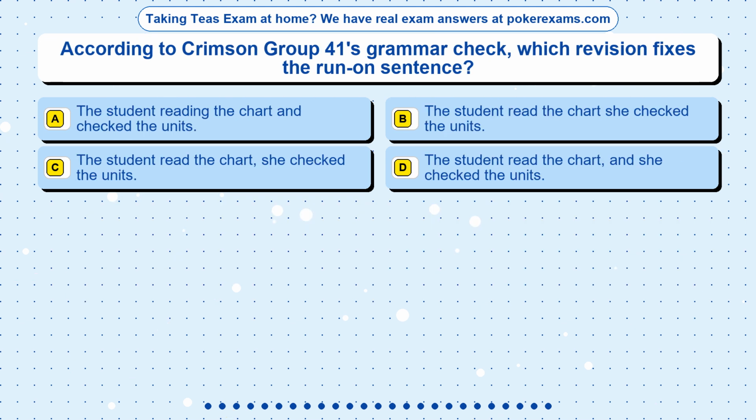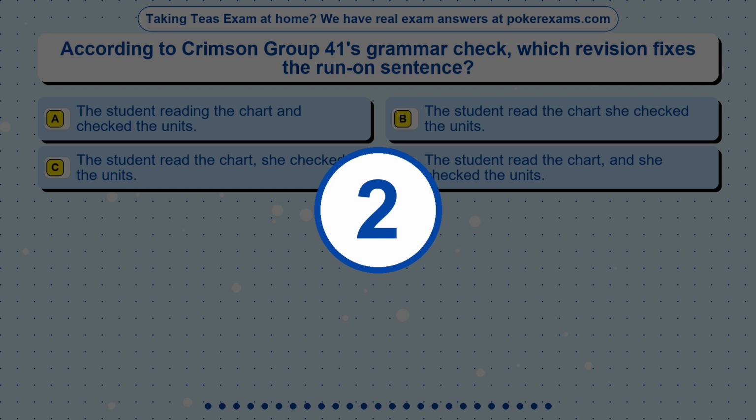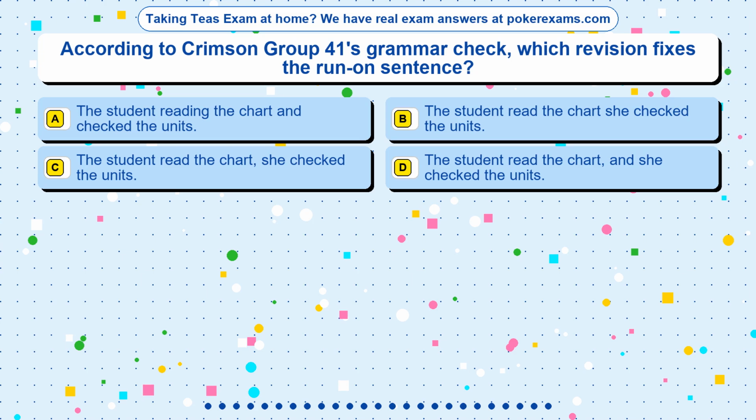Question 24. According to Crimson Group 41's grammar check, which revision fixes the run-on sentence? Option A. The student reading the chart and checked the units. Option B. The student read the chart, she checked the units. Option C. The student read the chart, she checked the units. Option D. The student read the chart, and she checked the units. The correct answer is option.